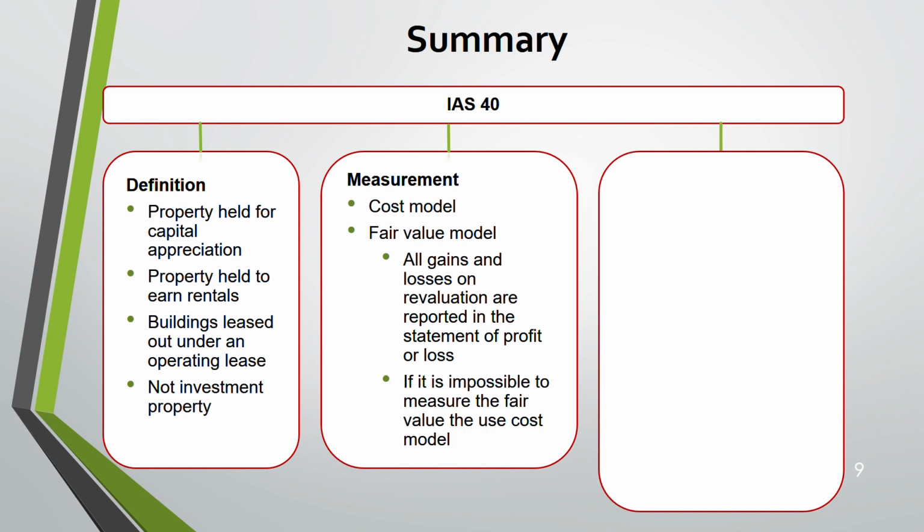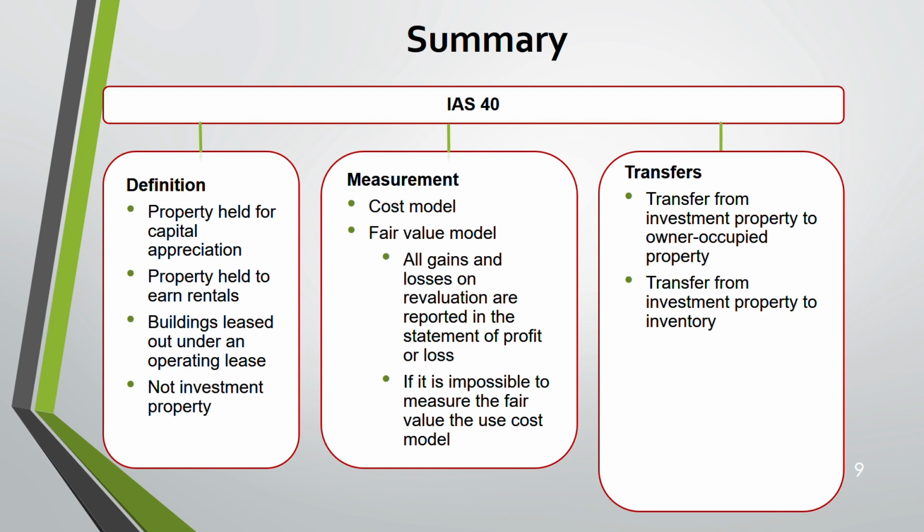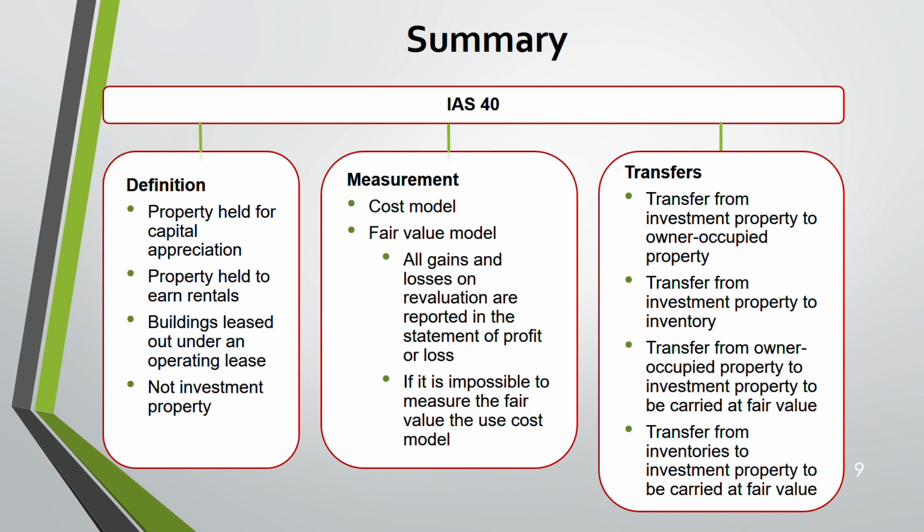See, this is different from IAS 38 for intangible assets and IAS 16 for tangible assets. There, gains and losses on fair value go to other comprehensive income. But in IAS 40, it is in the statement of profit and loss. And if it is impossible to measure fair value, use the cost model, even if the choice is given. Transfers: from investment to owner-occupied, from investment to inventory, from owner-occupied to investment, from inventory to investment. You have to know the adjustments.